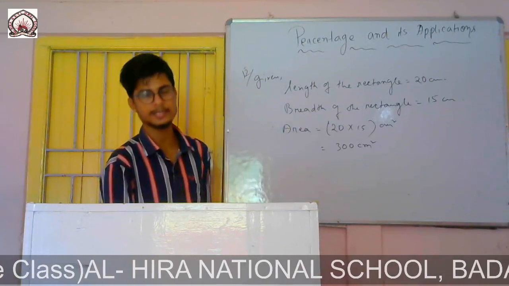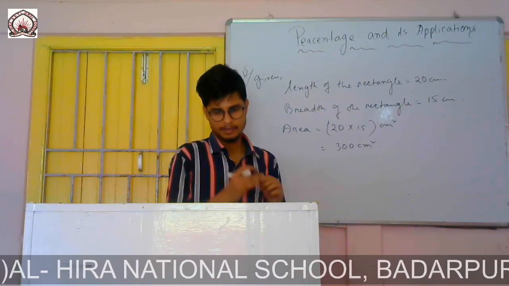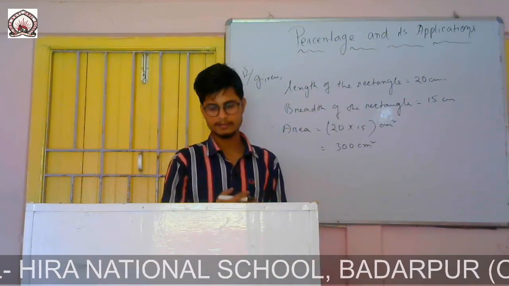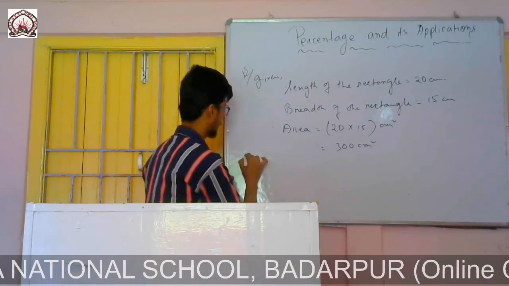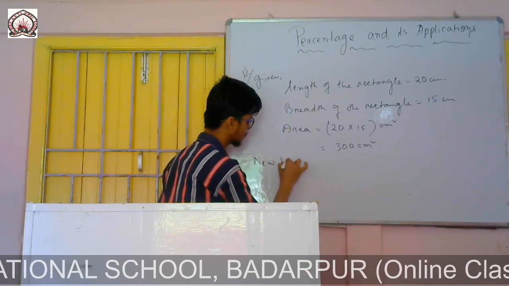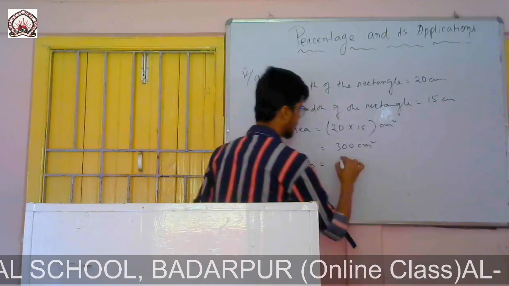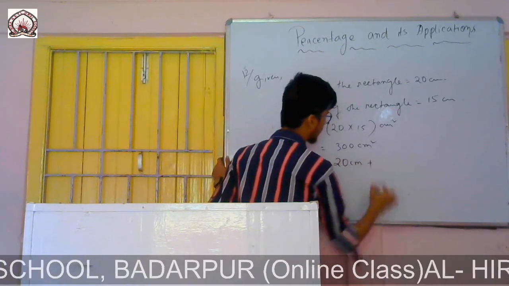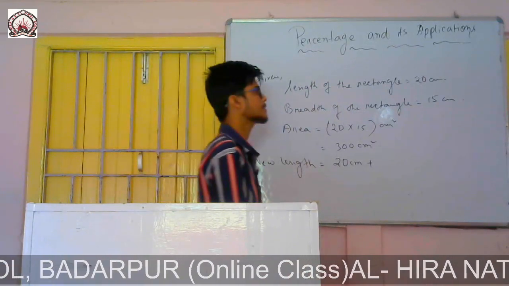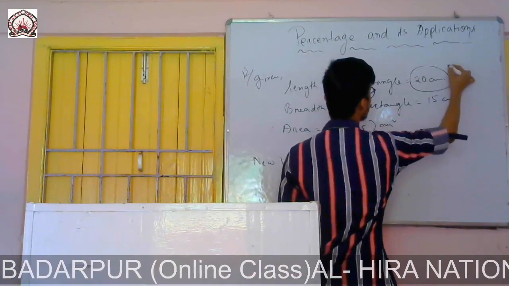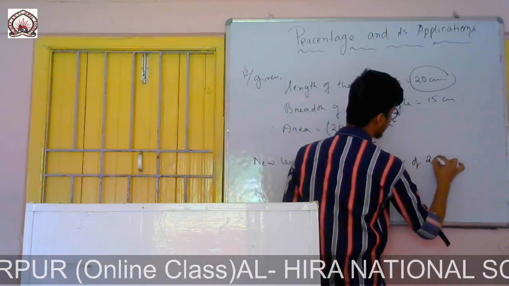So now we will find the new length and new breadth. So new length here means 20% increase on the earlier length. Then again in the case of breadth also, they are also 20% increase. So we will find, therefore you write new length equals to, new length will be original length. Original length, it is 20 centimeter plus how much increased? 20% increase. 20% of which one? 20% of the original length.